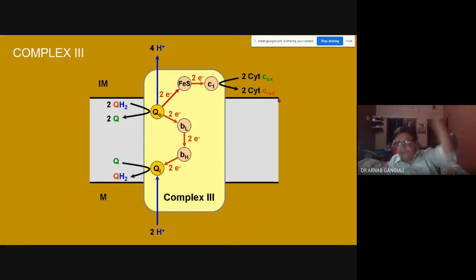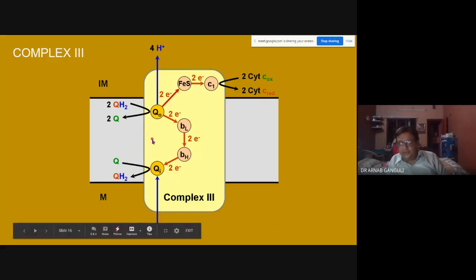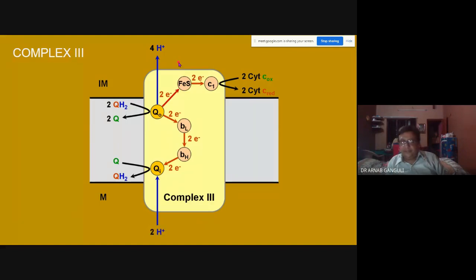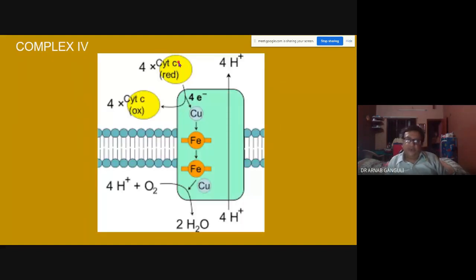The free energy is falling, and the tendency to gain electrons is increasing. So the energy of these 4 electrons has reduced a lot, and that energy is used to pump 4 hydrogen ions outside. Next we go to complex 4.